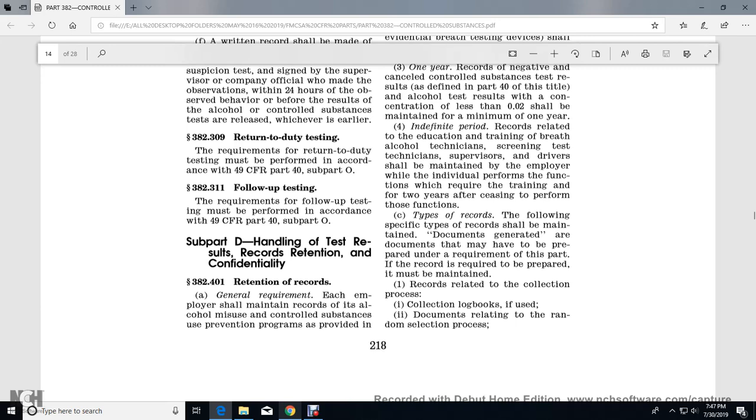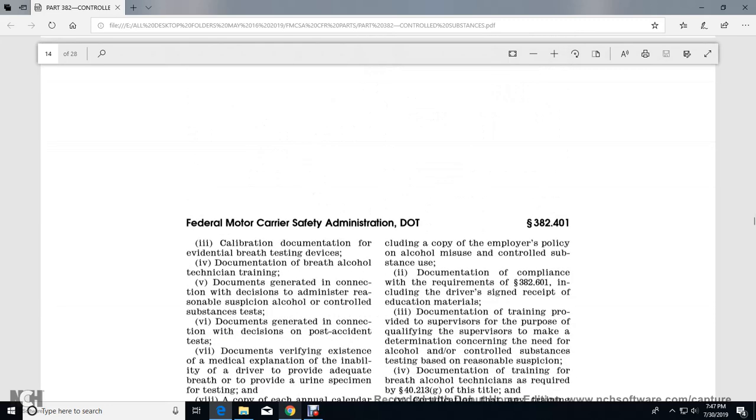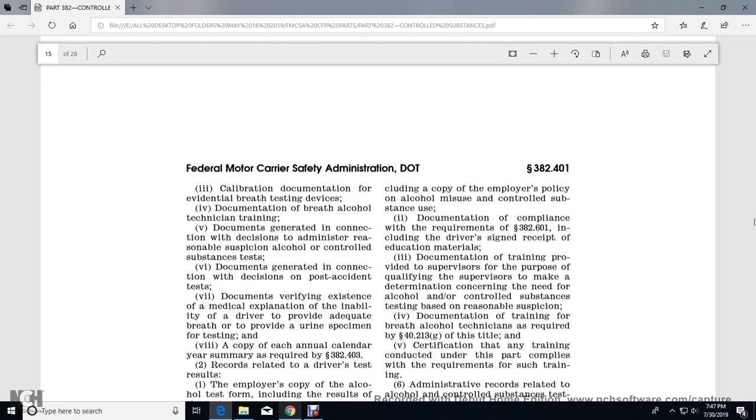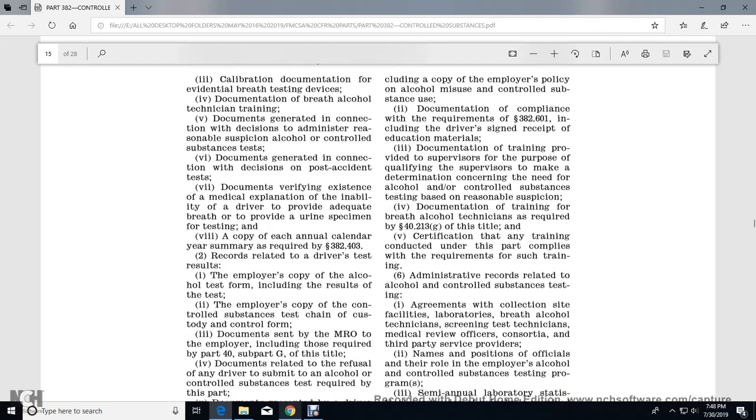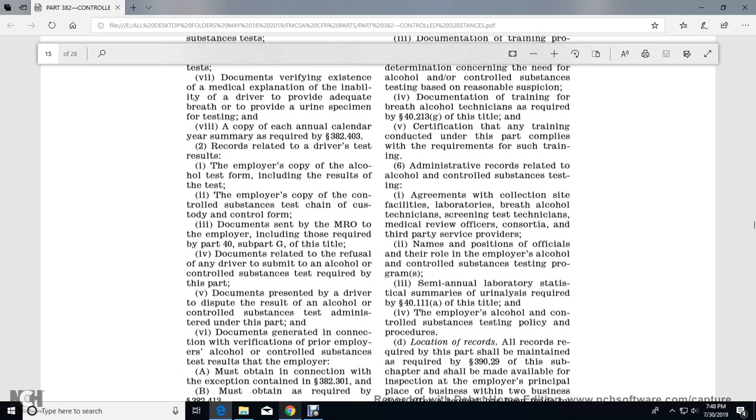Records related to the collection process: collection logbooks if used, documents relating to the random selection process, calibration documentation for evidential breath testing devices, documentation of breath alcohol technician training, documents generated in connection with decisions on administrative reasonable suspicion alcohol and controlled substance testing, documents generated in connection with decisions on post-accident testing, documents verifying existing medical explanations for the inability to provide adequate breath or to provide a urine specimen for testing, a copy of each annual calendar year summary as required in 382.403, and records related to the driver's tests: the employer's copy of the alcohol test form, including the result of the test, and the employer's copy of the controlled substance test chain of custody and control form.